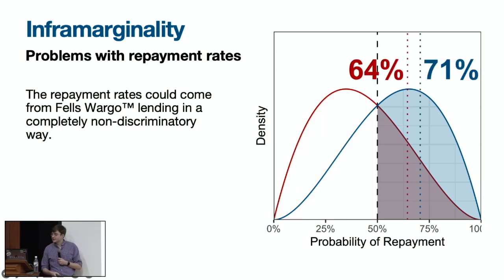And the key point is that even though Fels-Wargo has the same lending threshold in this example for everyone who comes in the door, regardless of what group they belong to, because even among people who get loans, the typical blue minority applicant is more creditworthy, we're going to see differences in the repayment rate that to the outcome test are going to look like discrimination.